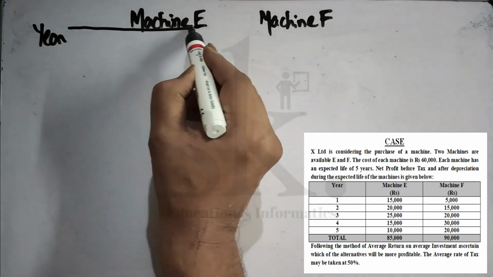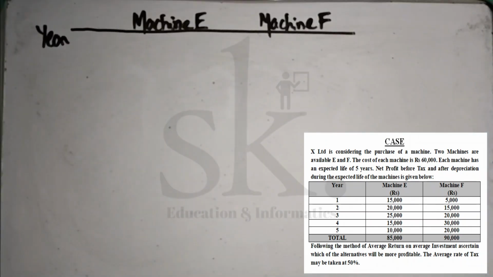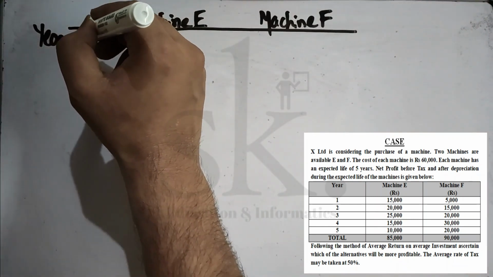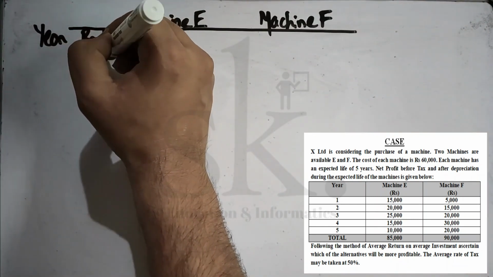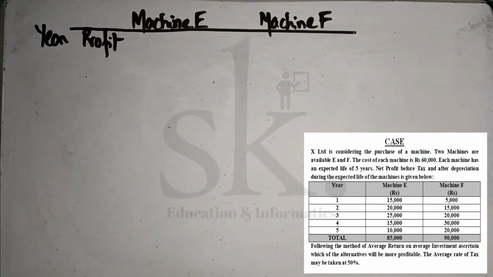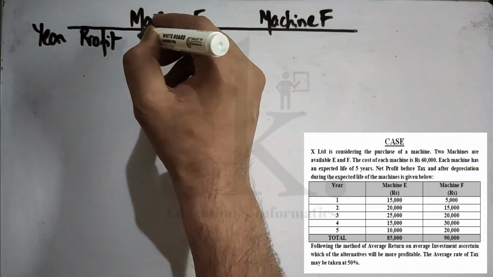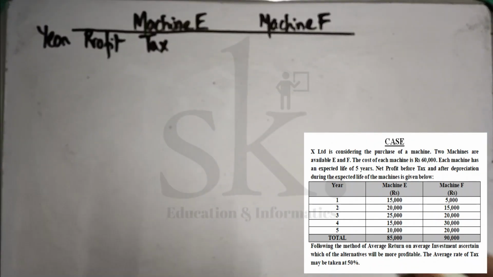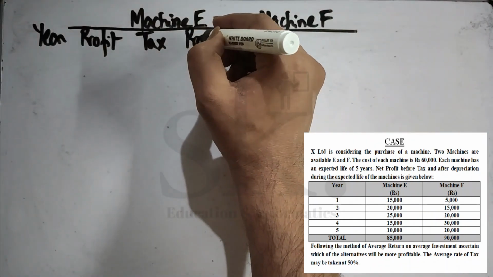What all things have been given? The profit amount has been given. We require to calculate tax. The tax is 50%, and we also have to get profit after tax.